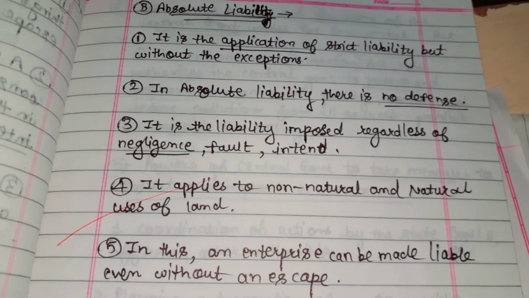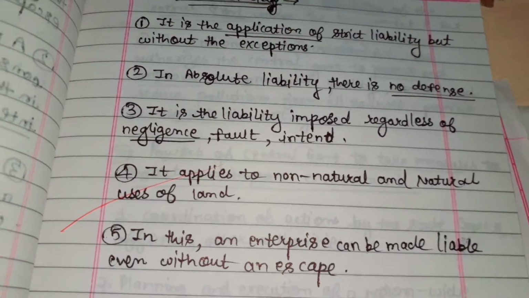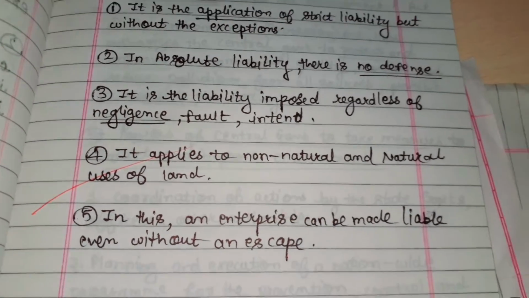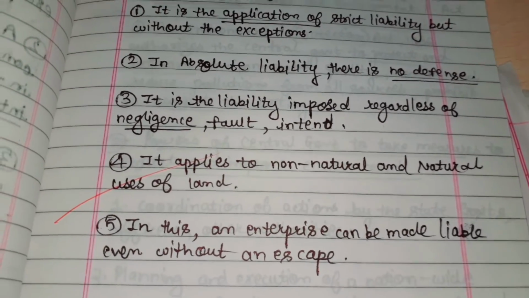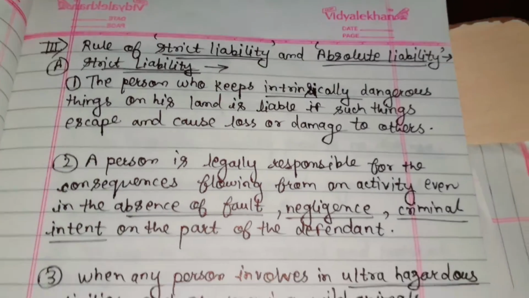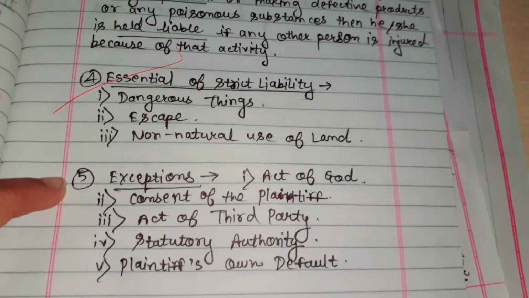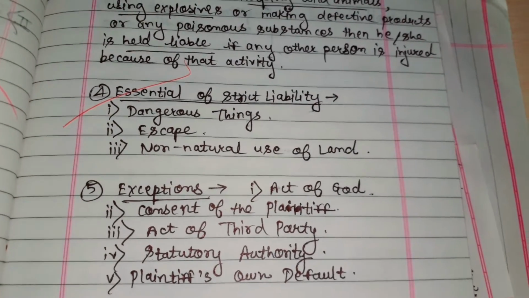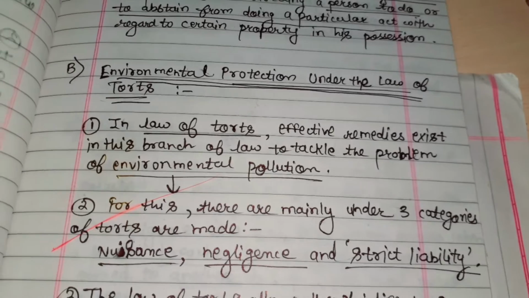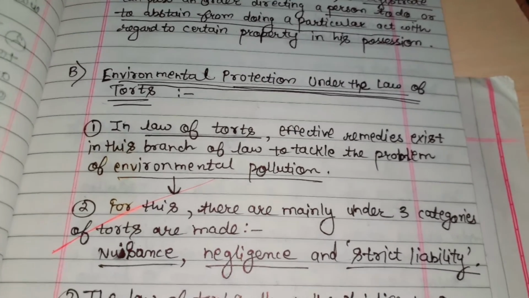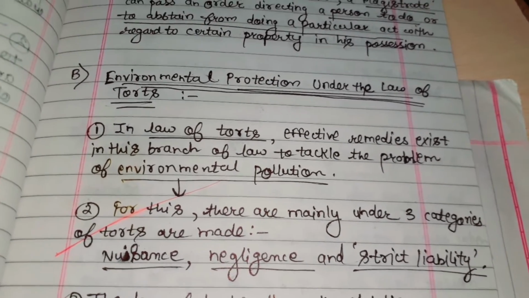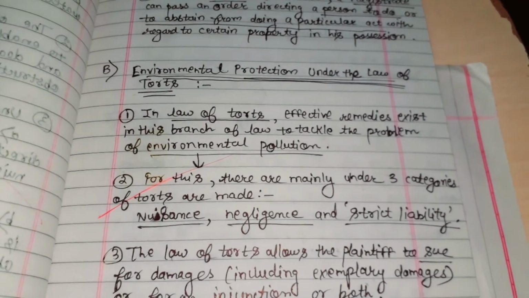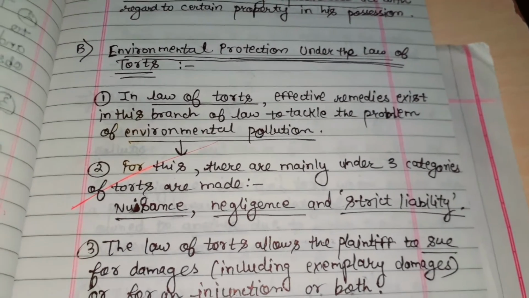It applies to both non-natural and natural uses of land. In this, an enterprise can be made liable even without an escape. In strict liability there are exceptions. In absolute liability there are no exceptions. So here we have seen the provisions of the law of tort which belong to environmental protection. In this law of tort there are three main categories: nuisance, negligence, and strict liability.